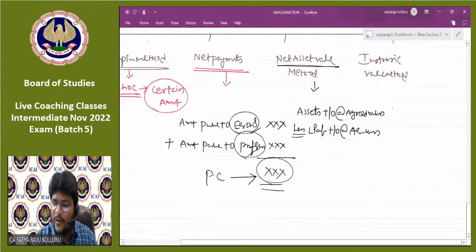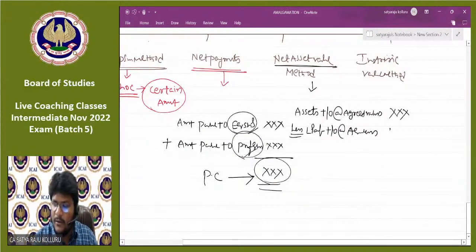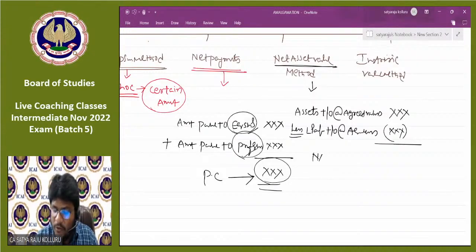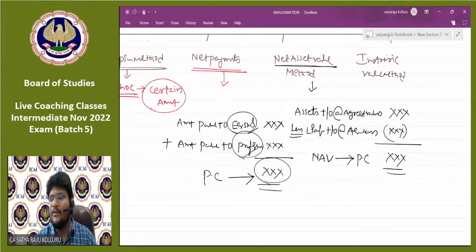If you reduce one from the other, then you will get net asset value, which is also treated as purchase consideration under net asset value method. Do you agree, all of you? Under net asset value method, PC is nothing but assets taken over at agreed values less liabilities taken over at agreed values.